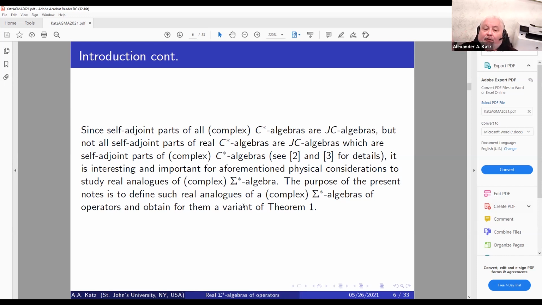It is interesting, therefore, and important for physical considerations to study real analogues of sigma star algebras. And here we begin this investigation, and this will be one in a series of publications related to that topic.